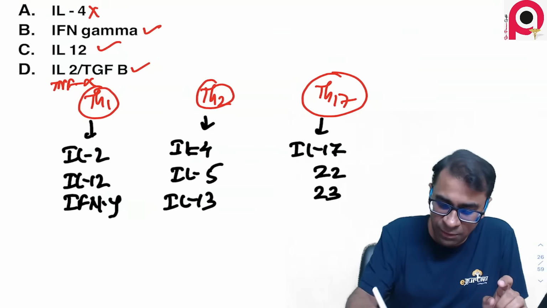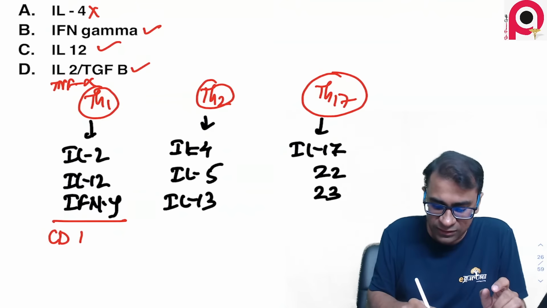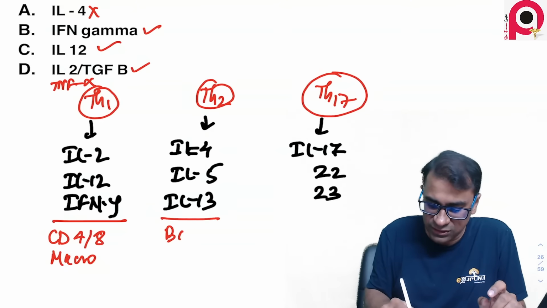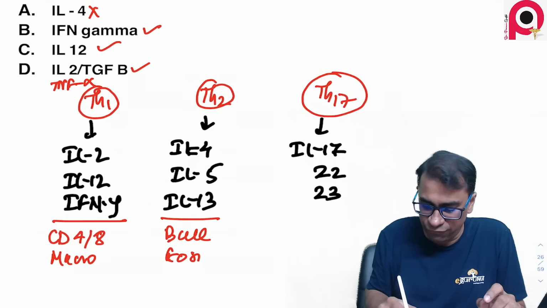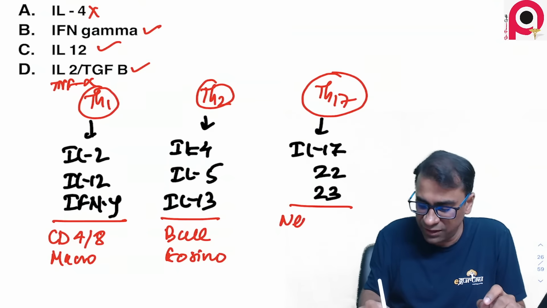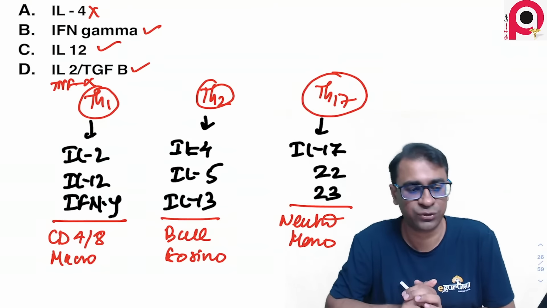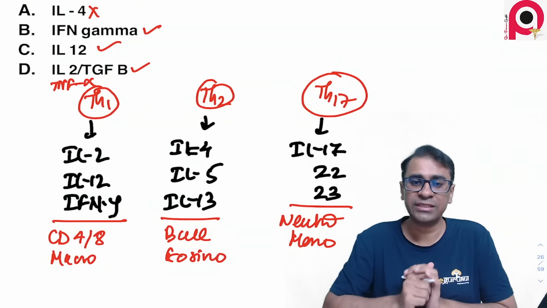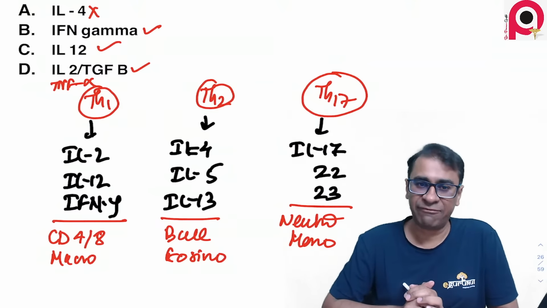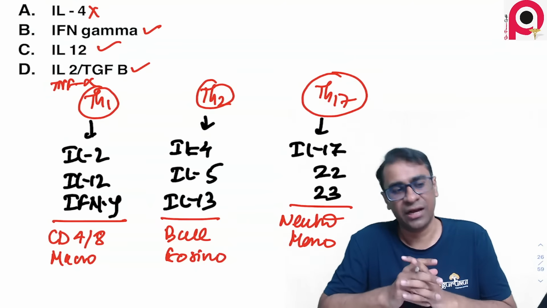The question can again be repeated next year that this activates, answer is CD4 cells, CD8 cells and macrophages. This activates B cells and eosinophils, and this activates neutrophils and monocytes. This question can again be asked next year. If the question is about TNF alpha, that should also not be in the right answer.